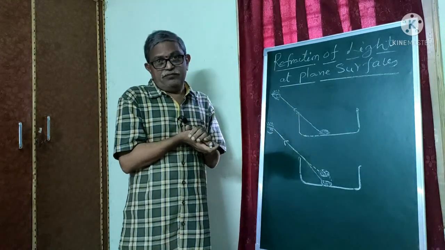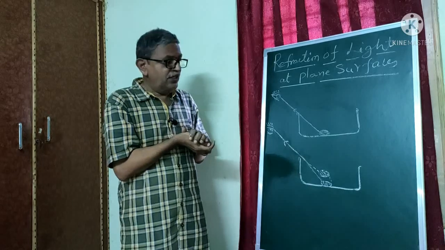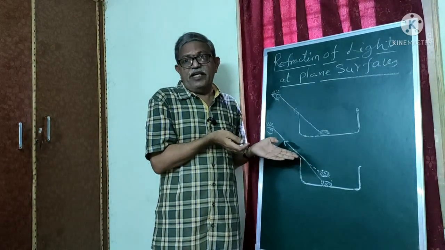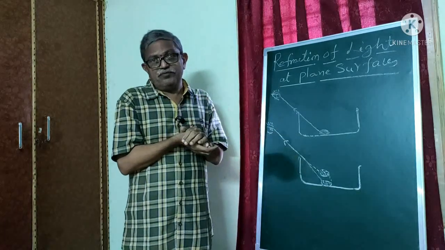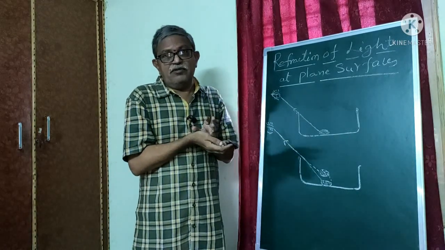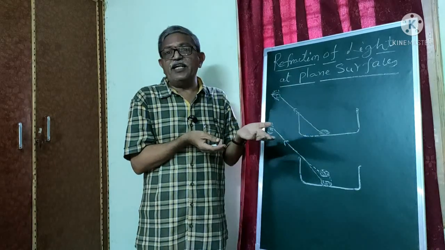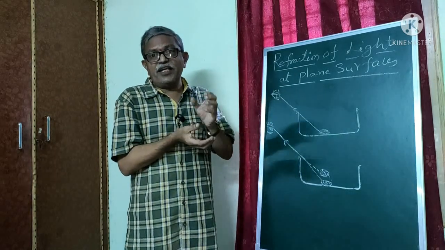So why is it happening? That is the question. Yes, we can say this can be explained by Fermat's principle. Mr. Fermat is a scientist, and this process can be explained by his principle. How can it explain?